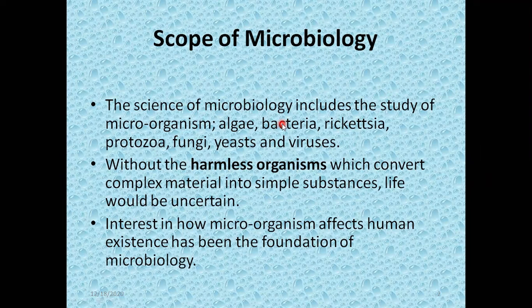As we know, microbiology deals with the study of microbes such as bacteria, virus, fungi, protozoa, rickettsia and algae. So it's clear that life's certainty would definitely be questionable if there were an absence of harmless organisms. Harmless organisms means useful microbes, useful bacteria, for example, because these useful microorganisms convert complex material into simple substances, and as a result guarantee life's certainty.